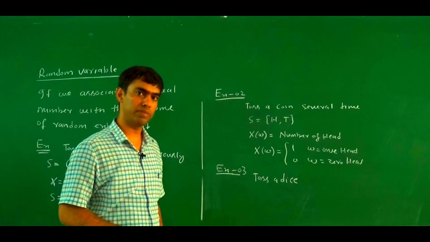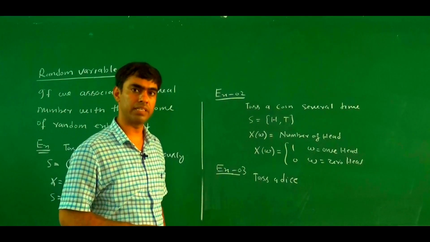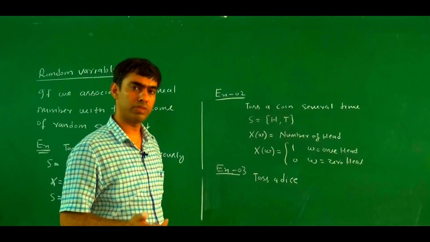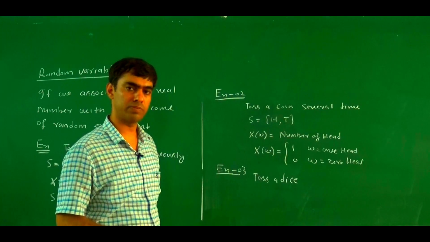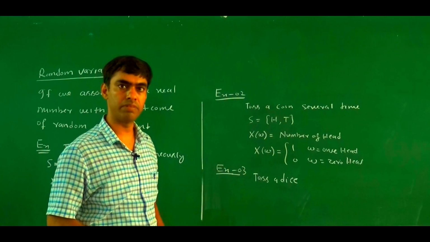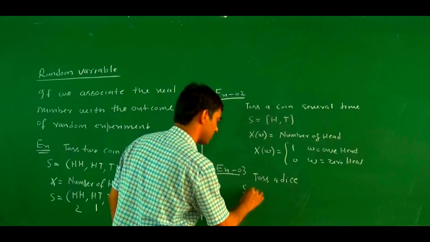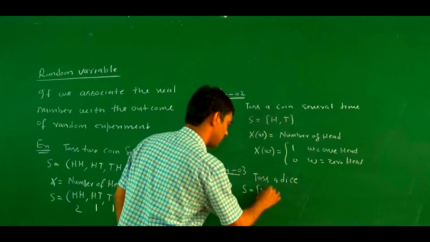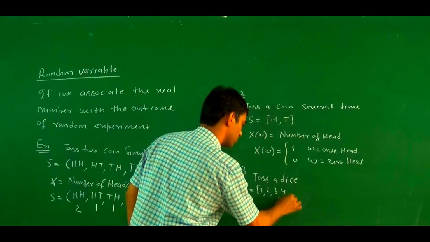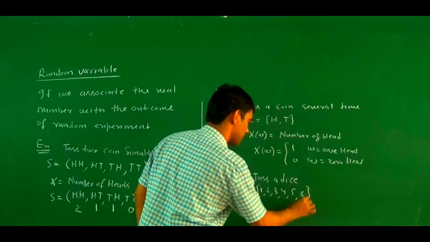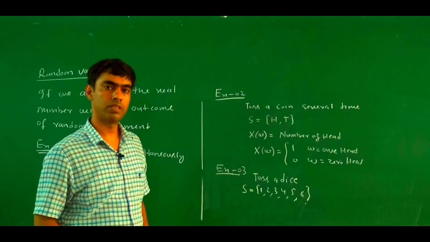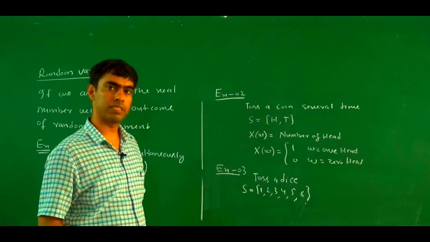Again this is a random experiment because the outcome is unpredictable, there is uncertainty. If we toss a dice several times, what is the outcome? The outcome is 1, 2, 3, 4, 5, 6. These are the outcomes.